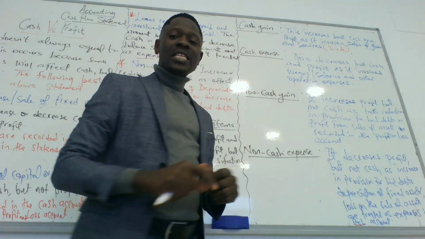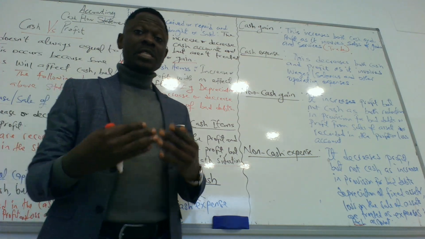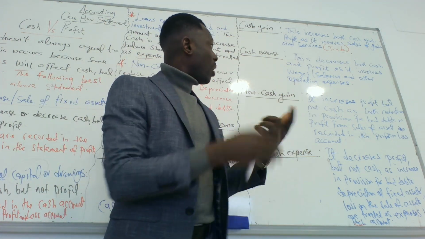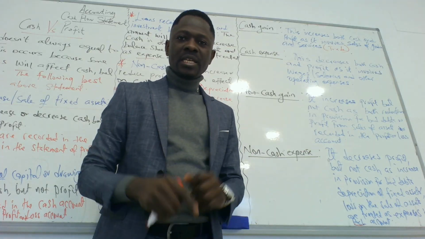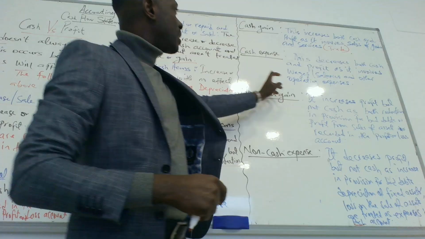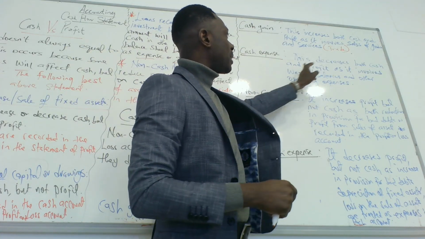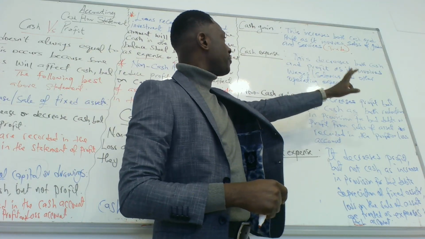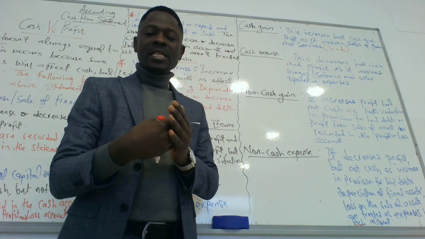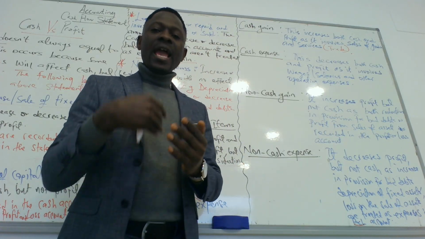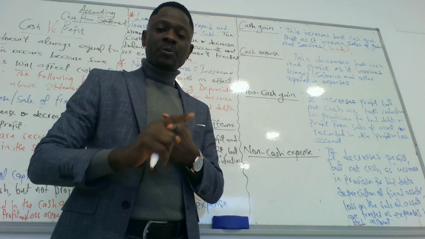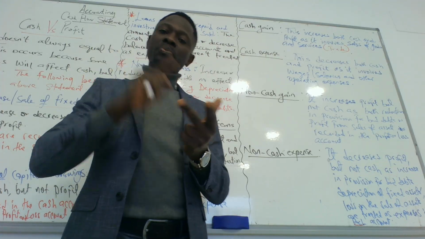Then the next one is cash expense. For cash expense, it means the business is spending on wages, salaries, overheads or operating expenses. This decreases both cash and profit. Expenses reduce the profit, and expenses take away cash from the business. So cash expense would reduce cash and reduce profit.